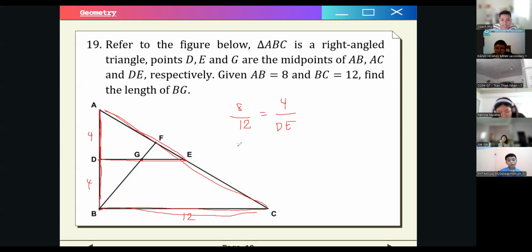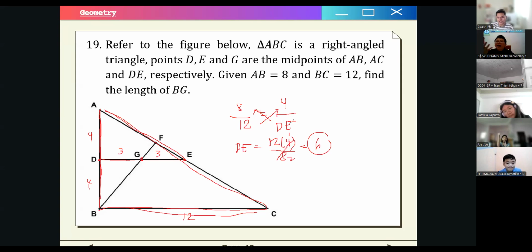So what would be the length of DE? If we do a bit of manipulation or cross multiply, we will have 12 times 4 over 8. This is just 1/2. So this is 6. So DE is equal to 6. And so we know that G is also a midpoint. That means that this is 3 and this is 3. Does that make sense for you guys? So we use similar triangles.